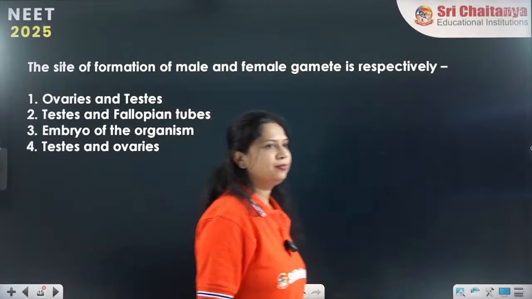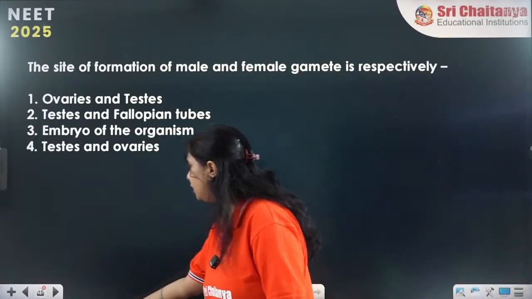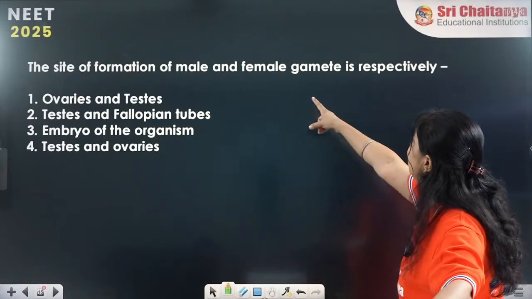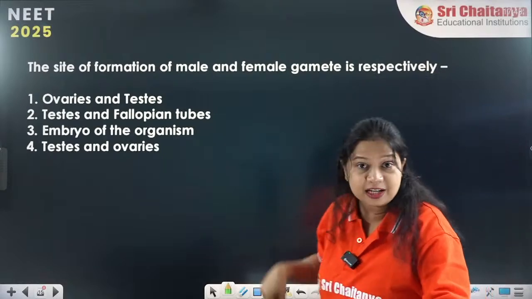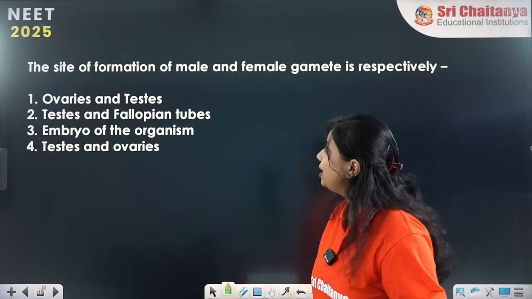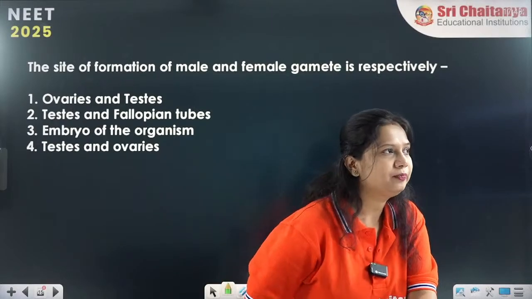So this is the first question for all of you. What all we have studied till now, we'll just go through it once. The site of formation of male and female gamete is respectively where the male and female gametes will be present. Where are they formed? So who is going to answer me the first question?